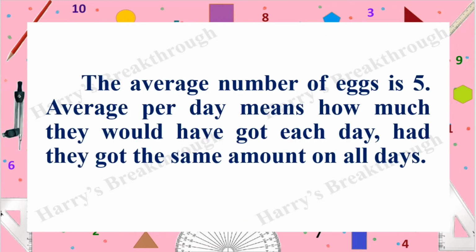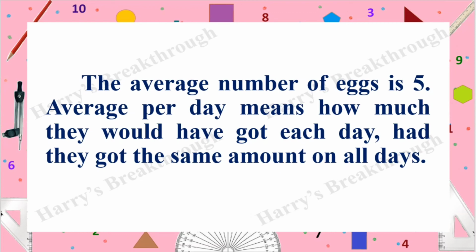The average number of eggs is 5. Average per day means how much they would have got each day had they got the same amount on all days. The average number of eggs is 5. This does not mean that they got exactly 5 eggs each day. It might be 4 eggs one day and 6 eggs another day. It might be slightly more or less than 5 eggs each day. Okay. So average is a measure that represents a group of measures.